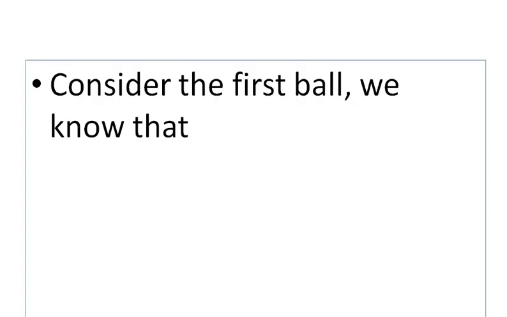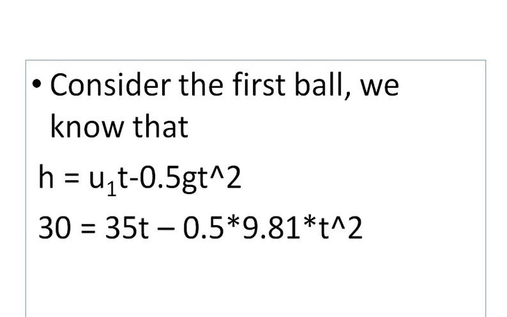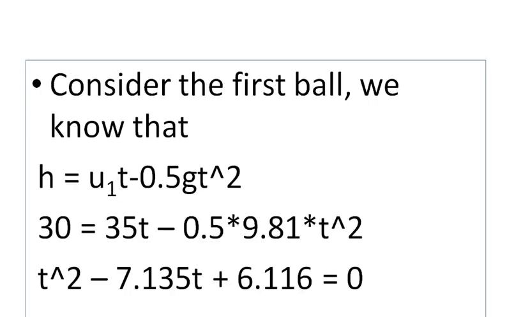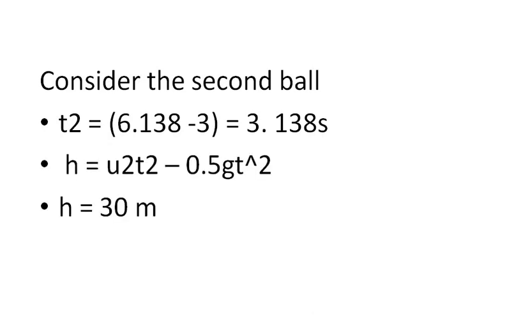So consider the first ball. We know that h is equal to u1 t minus 0.5 gt square. So we can calculate the t value. u1 I know, h I know, so I will just calculate the t value. Using this equation, the t value is 6.138 seconds. So for the second ball, what will be the t? First ball 6.138 minus 3, this is 3.138. So substitute this, h is equal to 30 meters, and you will get u2. Easily you will get it.